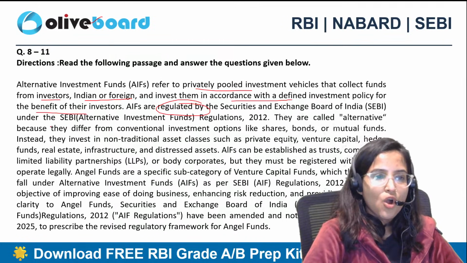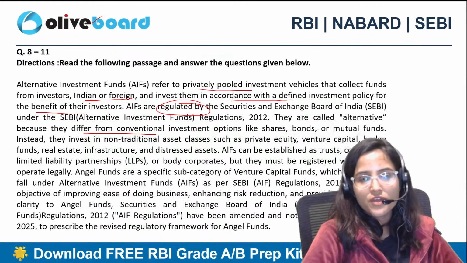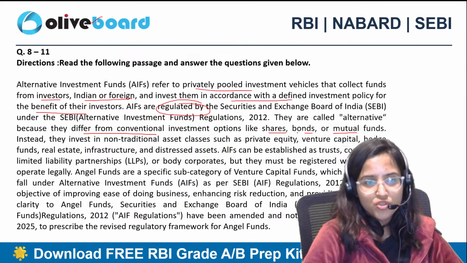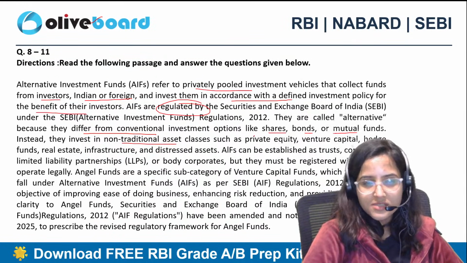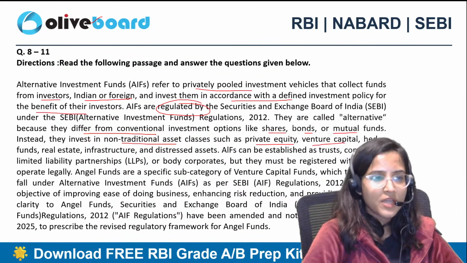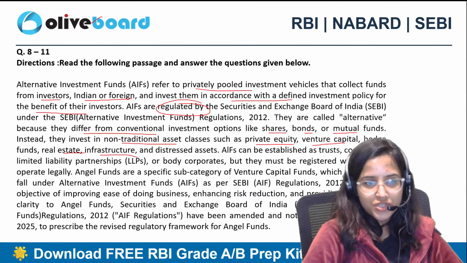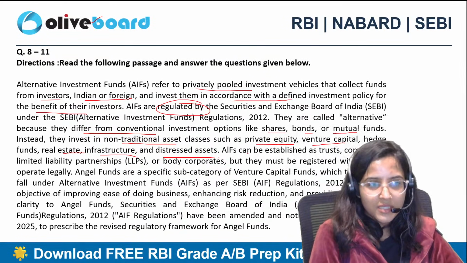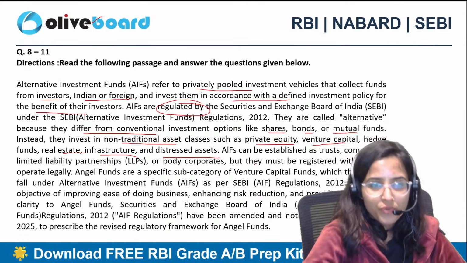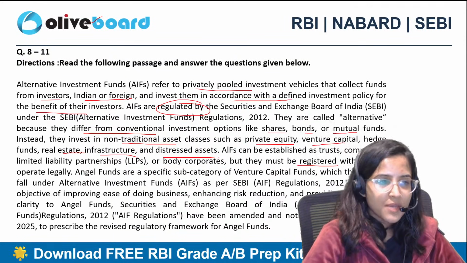They are called alternative because they differ from conventional investment options like shares, bonds, or mutual funds. Instead, they invest in non-traditional asset classes such as private equity, venture capital, hedge funds, real estate, infrastructure, distressed assets. AIFs can be established as trusts, companies, LLPs, or body corporates, but they must be registered with SEBI to operate legally.